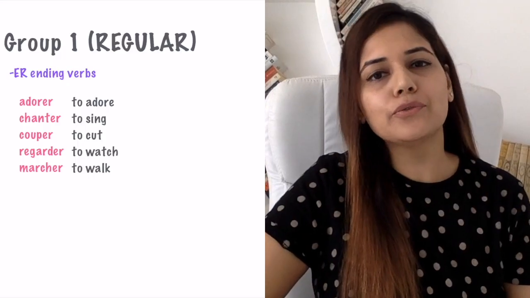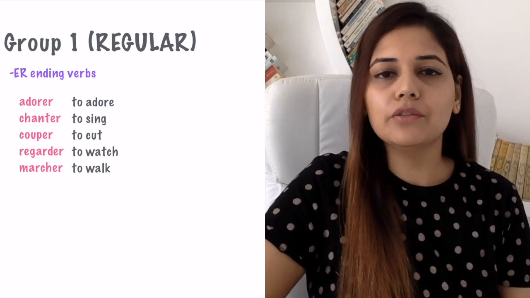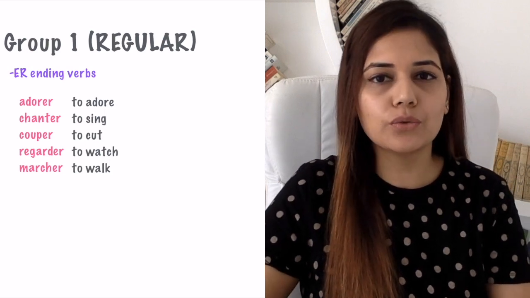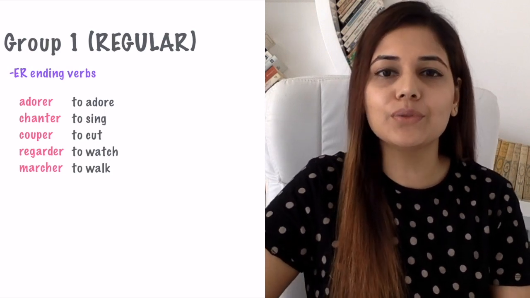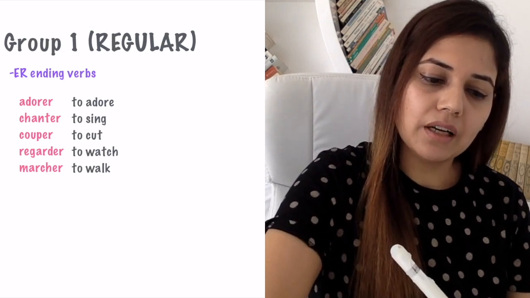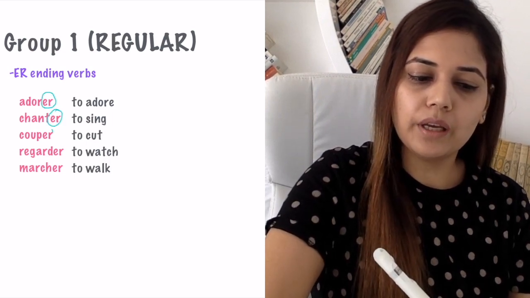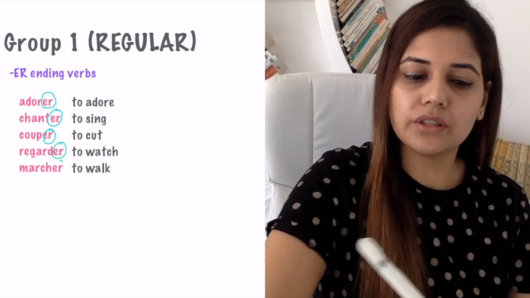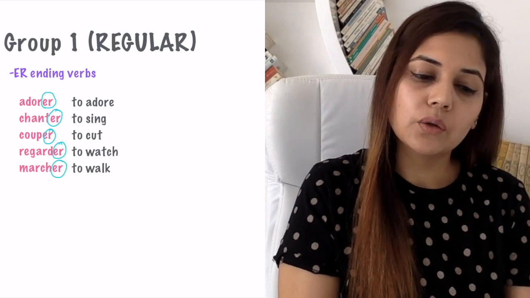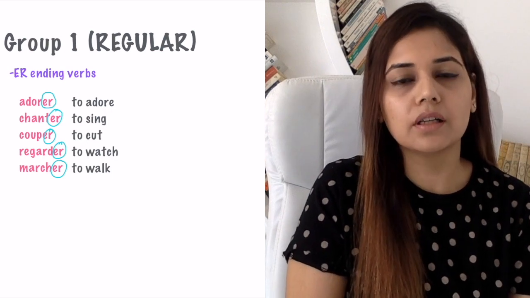Now let's have a look at the first group of verbs, which are the ER ending verbs. And most likely in French, we need to use these words frequently as compared to the other two groups, which is fortunately good news. So let's have a look at a few examples. Adorer, chanter, couper, regarder, marcher. Adorer stands for to adore, chanter to sing, couper to cut, regarder to watch, marcher to walk.